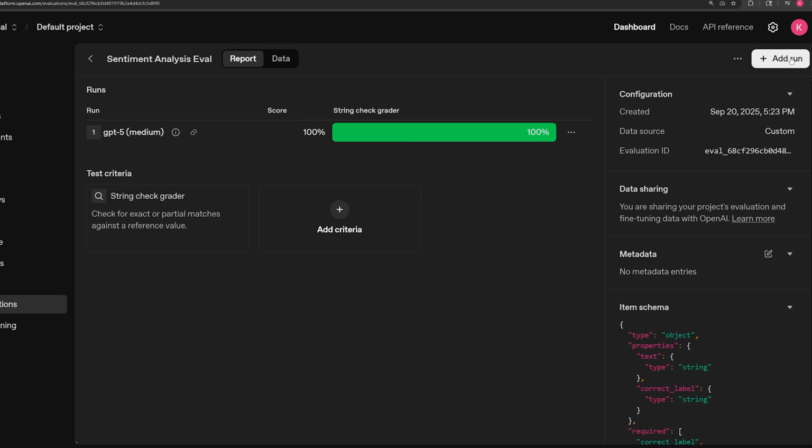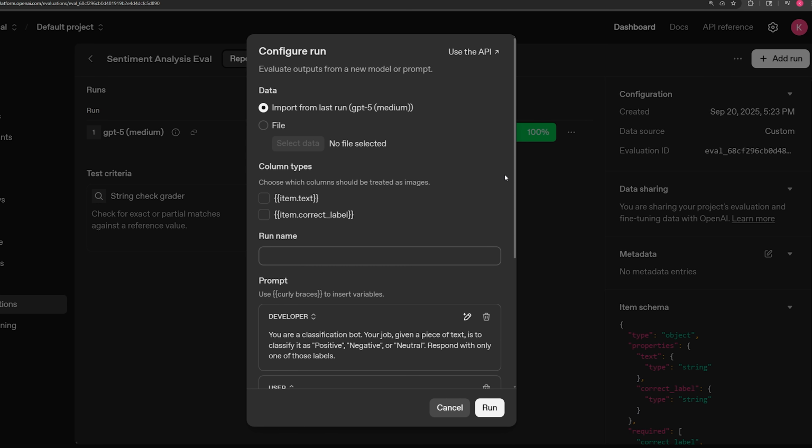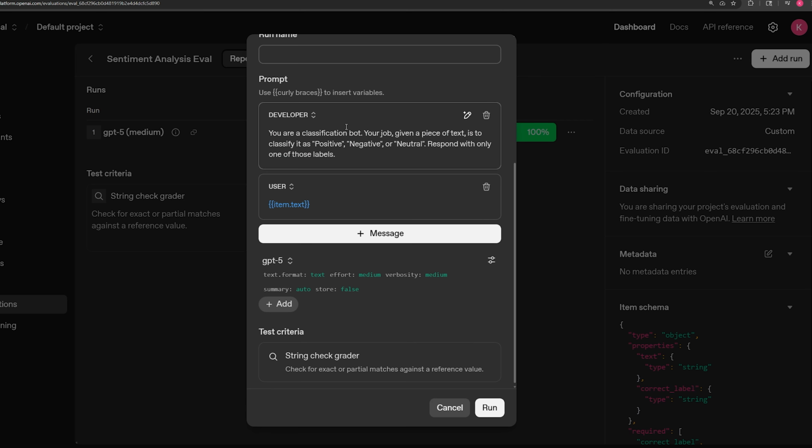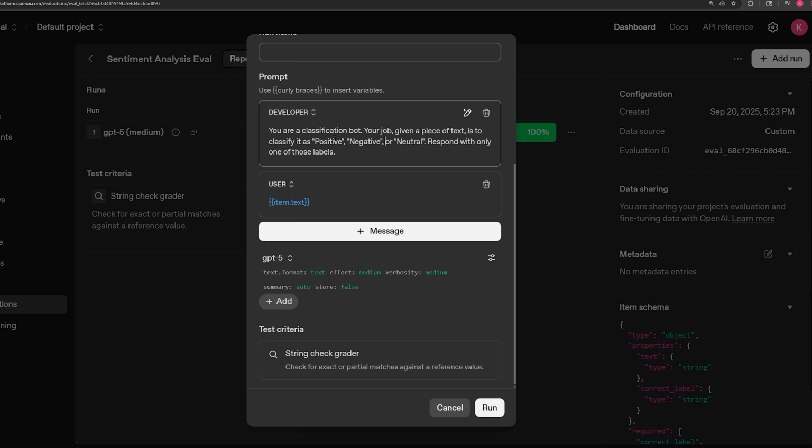So to do that, you click add run. So we're creating a new run based on our existing evaluation that we've set up, and we can choose the data. So we're going to choose the same exact data. We can give it a name if we want to. Then we have the prompt. So if you want to change the prompt, this is where you can do it. So you can then run the evaluation based on that prompt.